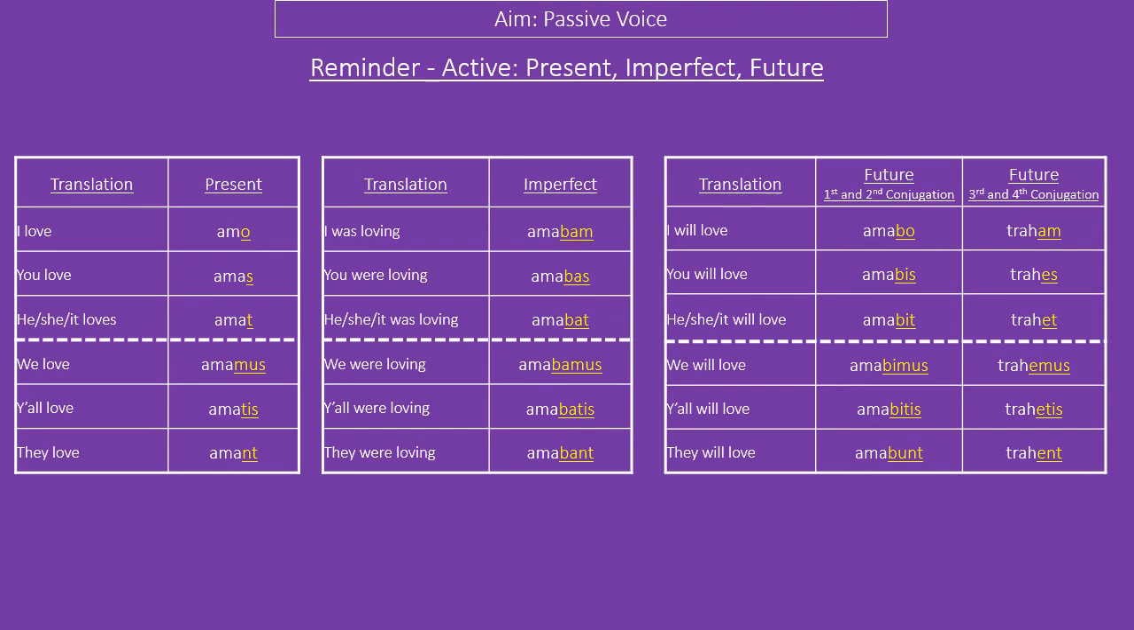Moving on. So, what's going to happen with the future? Well, as you can see here, the future is slightly difficult in Latin in that there are two different types. For the active, we either have -bo, -bis, -bit or we have -am, -es, -et, and that depends upon what conjugation the verb is in.